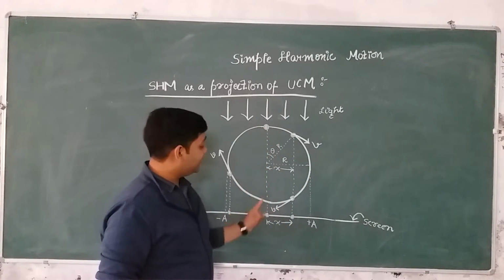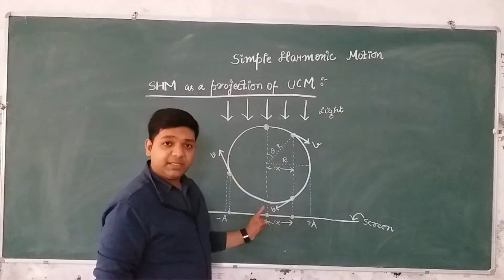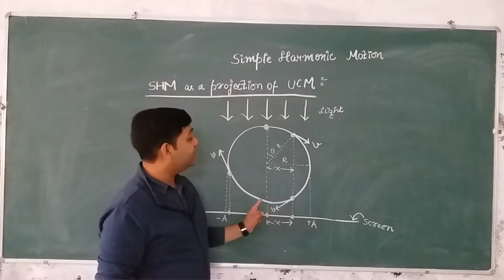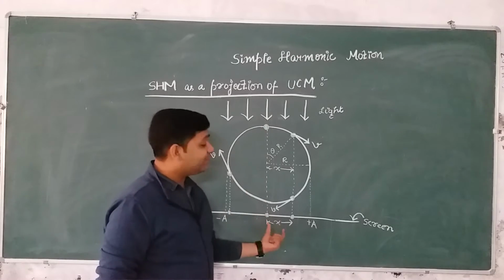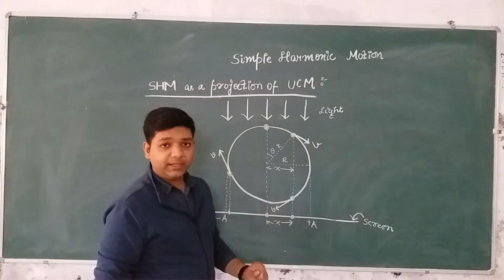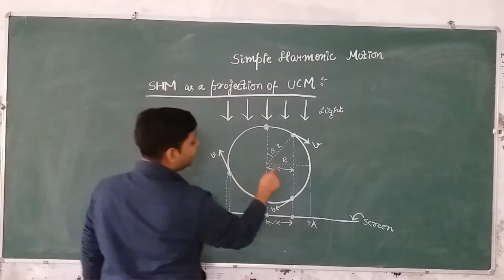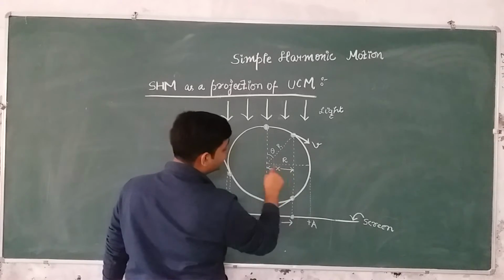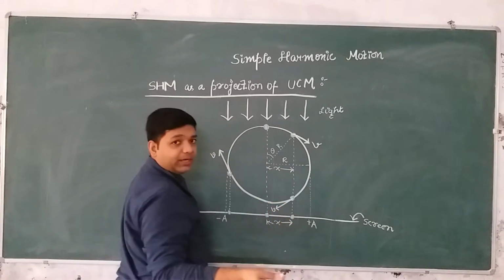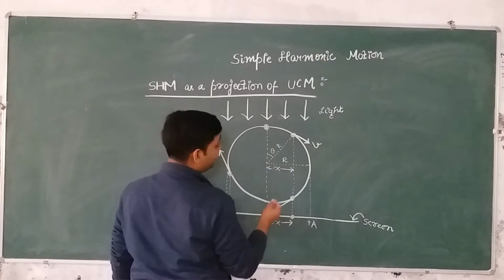This is the origin, so the initial phase will be 0, right? I hope you remember all that. So x will be equal to a sin omega t, right? So now from here, the value of x should come out to be a sin omega t. So let us see whether it comes out to be or not.